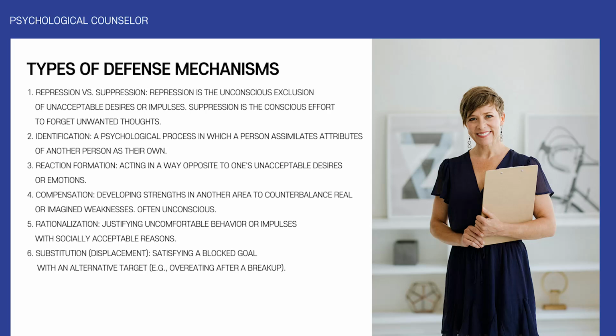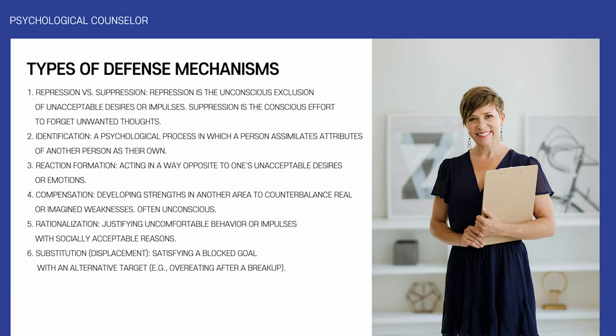Reaction formation. Here, a person expresses the opposite of what they truly feel. For example, someone who feels hate may behave with exaggerated kindness. Compensation. This is about making up for weaknesses by excelling in other areas. A short person might focus on being strong or witty.